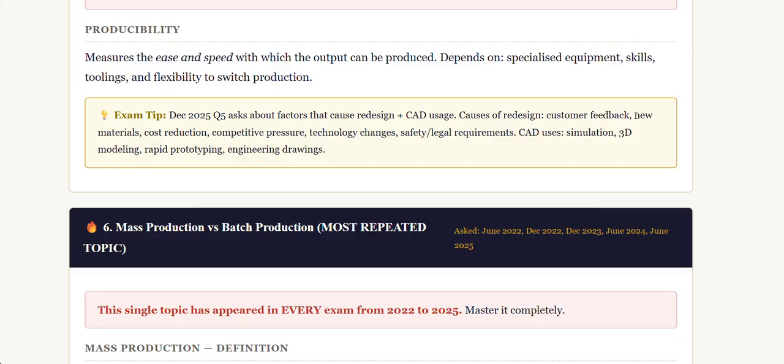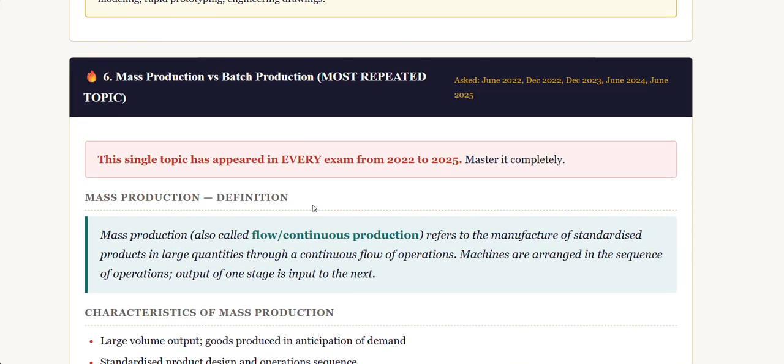Causes of redesign are customer feedback, new materials, cost reduction, competitive pressure, technology changes, safety, legal requirements. CAD uses simulation, 3D modeling, rapid prototyping, engineering drawing, so that if we use CAD, we don't have to manually do and test everything.